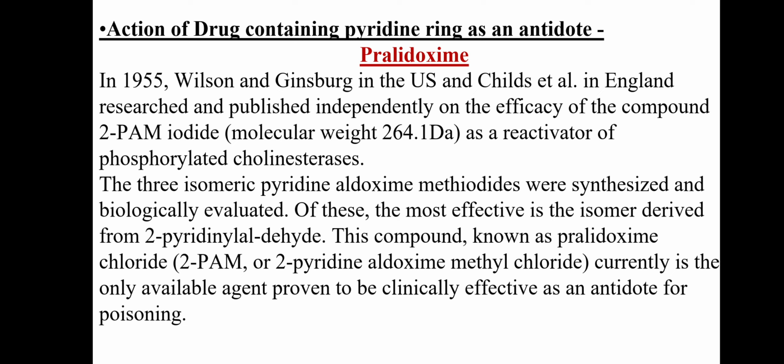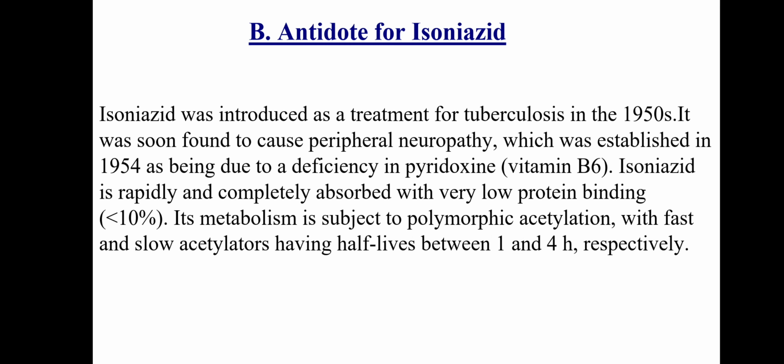Action of drug containing pyridine as an antidote: pralidoxime. In 1955, Wilson and Ginsburg in the US and Childs in England independently published research on the efficacy of the compound 2-PAM iodide as a reactivator of phosphorylated cholinesterase. The 3 isomeric pyridine aldoxime methiodides were synthesized and biologically evaluated. Of these, the most effective is the isomer derived from 2-pyridylaldehyde. This compound, known as pralidoxime chloride, currently is the only available agent proven to be clinically effective as an antidote for poisoning.